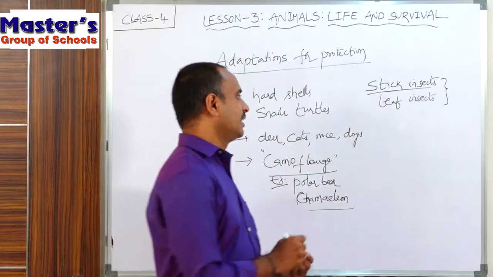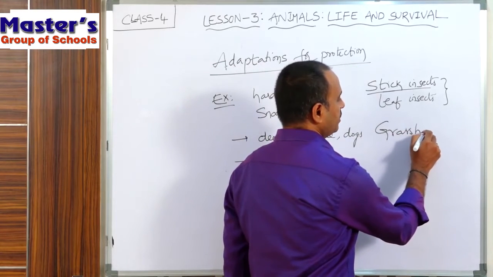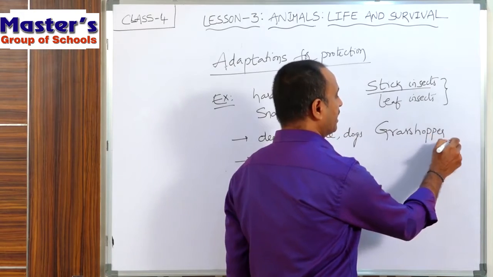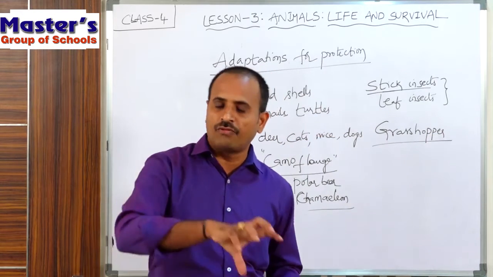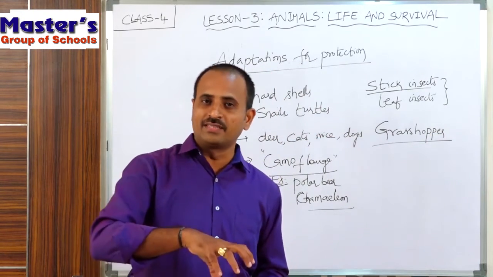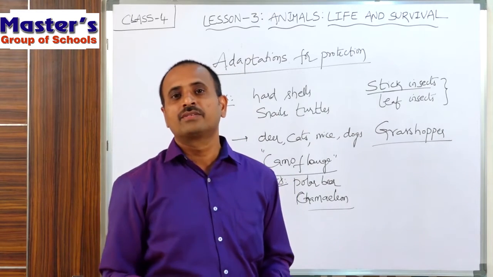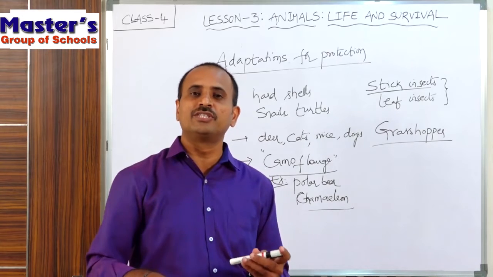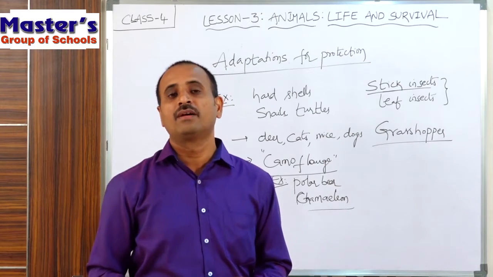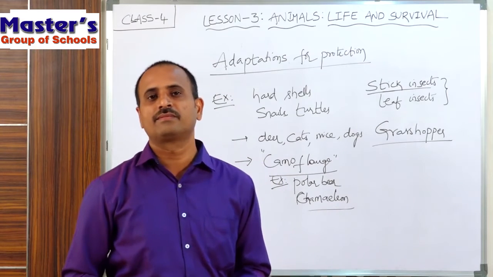Also there is another insect called the grasshopper. The grasshopper is a green colored insect, so its body is full of green color. When it settles or lies on the plant, it will merge with its surroundings. That means its body color merges with the green color of the plants or the leaves and it cannot be seen by its enemies.